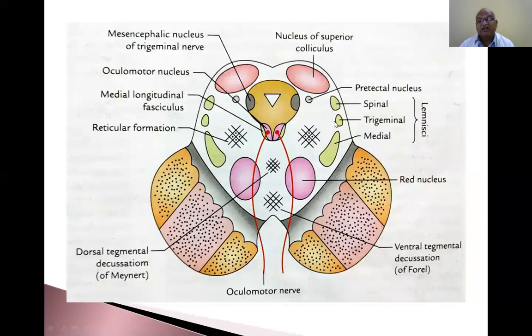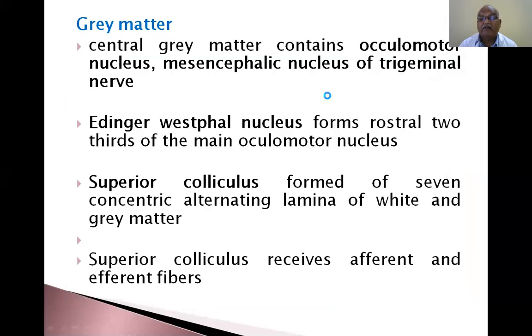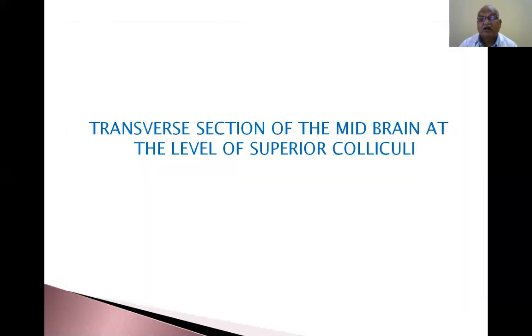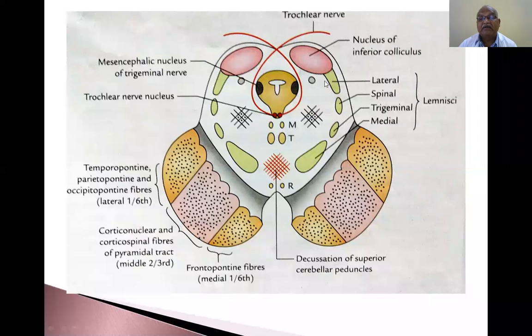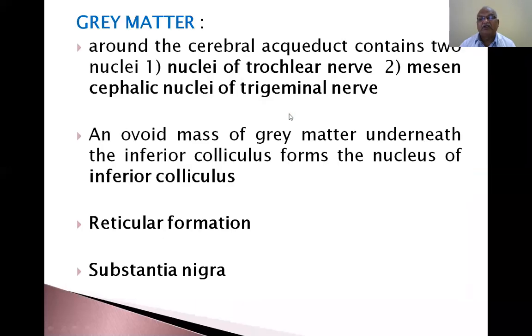Spinal lemniscus, trigeminal lemniscus and medial lemniscus are present at the level of the superior colliculus, but no lateral lemniscus. Here, the lateral lemniscus is present intermingled with the inferior colliculus, whereas at the superior colliculus it is not there. Only this one is there. So you have to read the diagram and the theory.